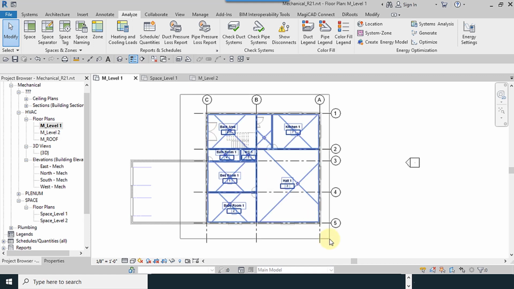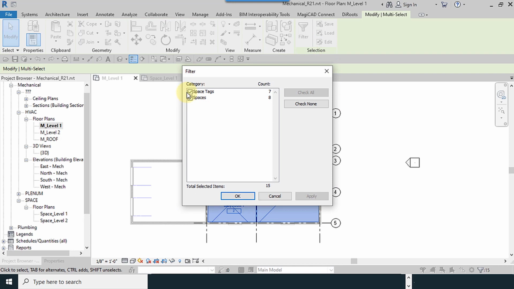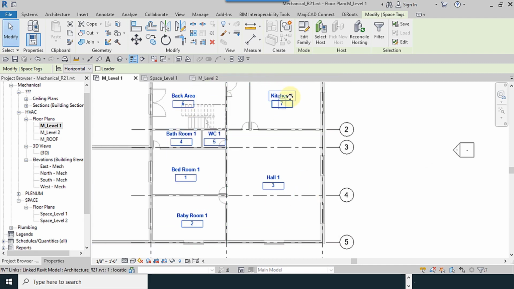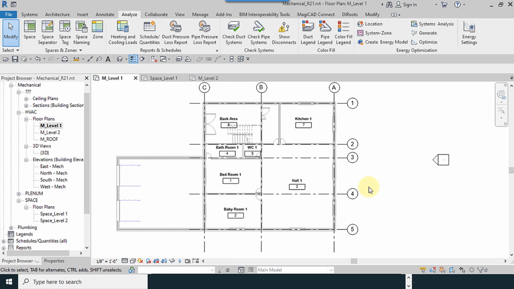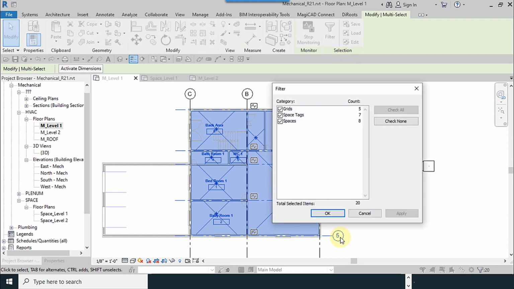I select all, filter. There's two methods. First one, space tags, okay. All the spaces are selected now. This is a very usual and common tool. Enter space tags, select space tags, just space tags, okay?